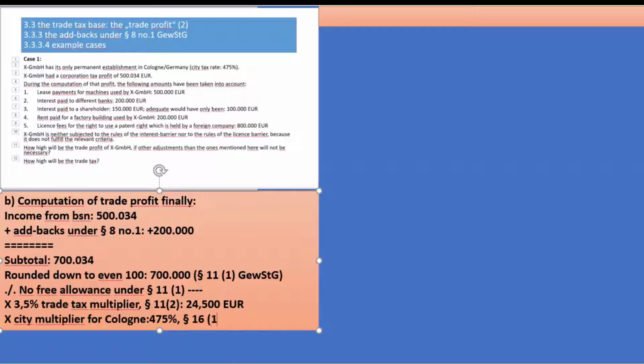Paragraph 16.1 says this, and if we apply that, then we end up with 116,375 euro as the final tax burden for this company.